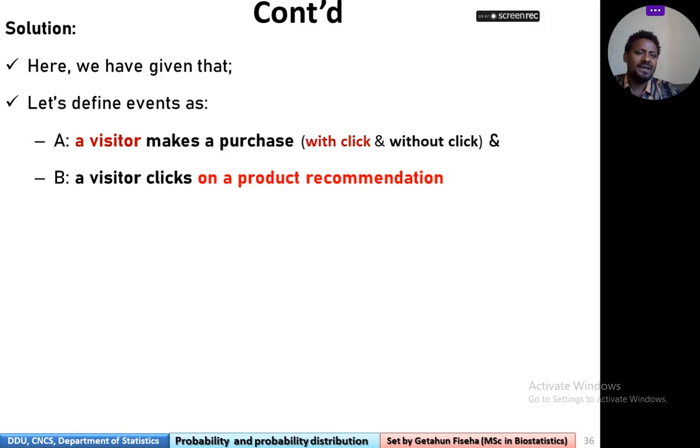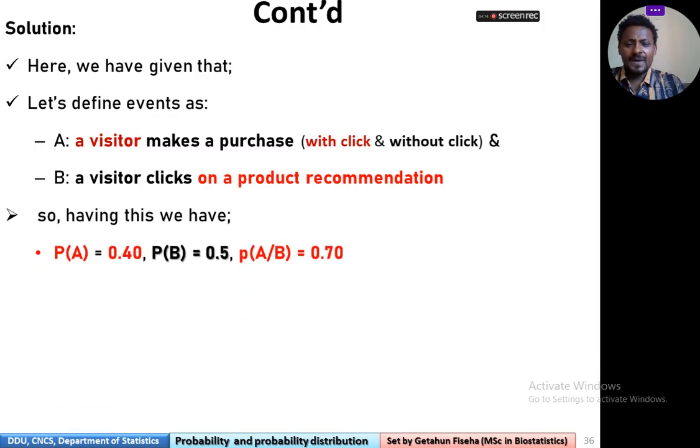Now first let's define events. Let event A be a visitor makes a purchase. The other event, say B, is a visitor clicks on product recommendation. We are given that probability of A is equal to 0.4, probability of B is equal to 0.5, and probability of A given B is equal to 0.7.